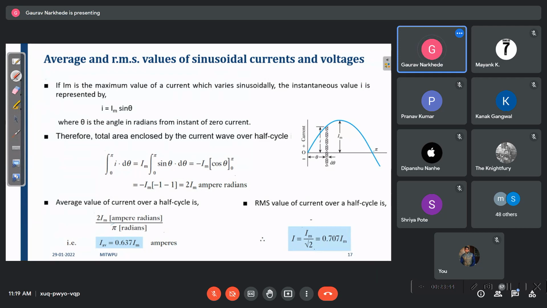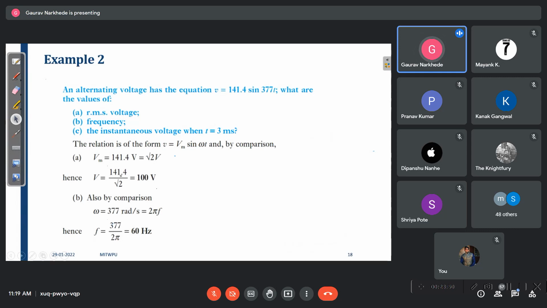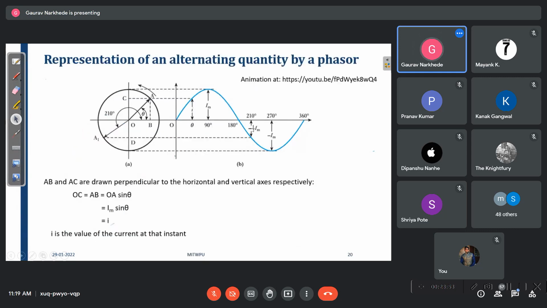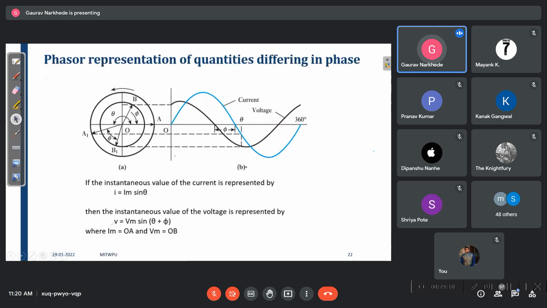Similarly, there is one more example, you can just see this wave example. Now, representation of an alternating quantity by a phasor diagram. Why phasor? Because we can deal very well with this waveform with angles, as it is a sine function, where omega is 2 pi f. If there are two quantities, one current and another voltage, and both are not starting at the same point, how can we say there is some difference? On the x-axis I am taking radians, so there is some difference phi.